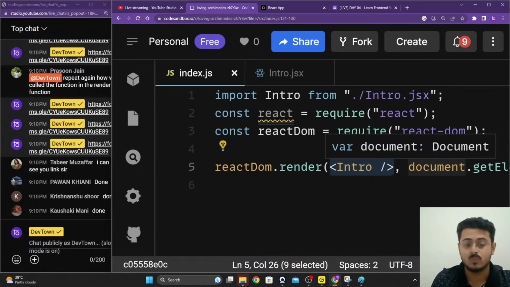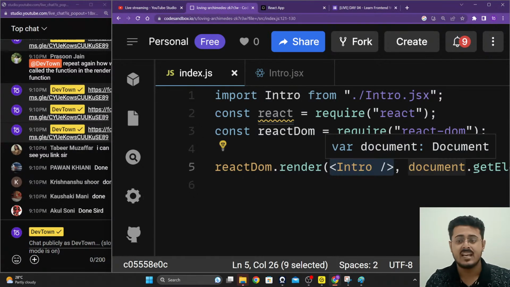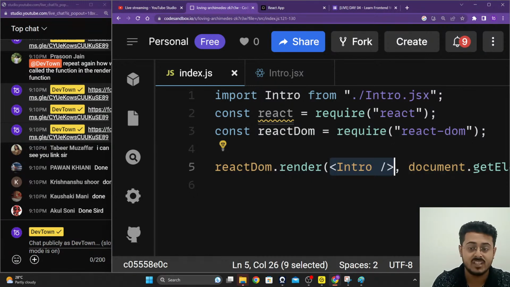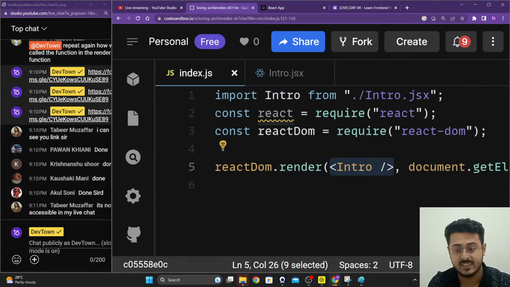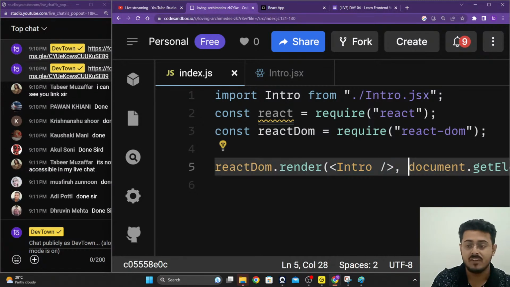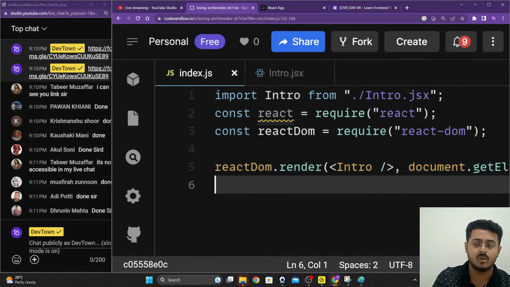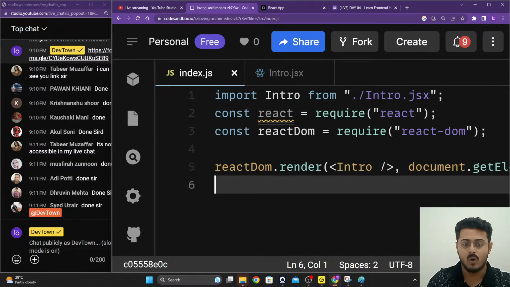You had an opening h1 tag, a closing h1 tag right over there. Because it does not require that, we call it a self-closing tag. What do you want to render? This intro function, you want to render it right over there, this intro component itself. And where do you want to render it? So that document.getElementById, that is where you want to render it.